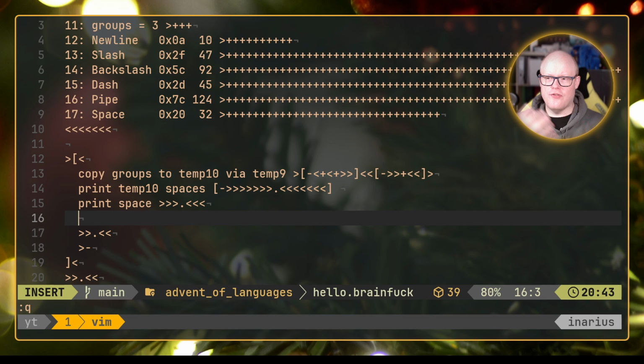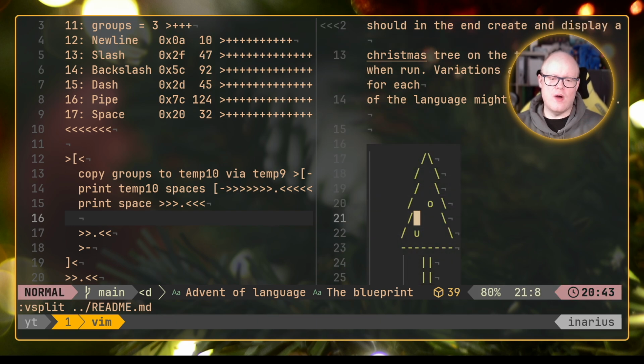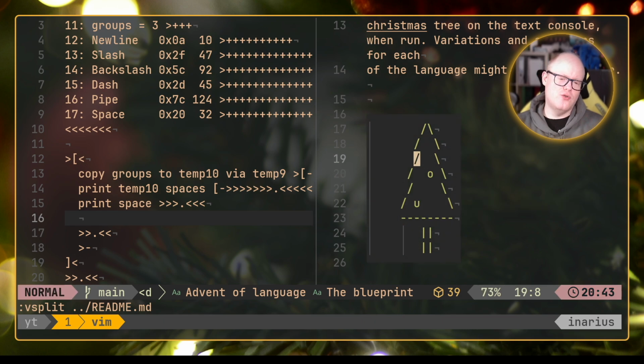So if we have 3 groups to be rendered out, we need, sorry, not the groups. What we actually need is the level that we are in. So this is group 0, this is group 1, and this is group 2, so to speak. So what we want to do is we need this level. So we need to know 0. So here we are doing 0 spaces. And this next line we will take a look at in a second. It's quite easy if we have the first one.